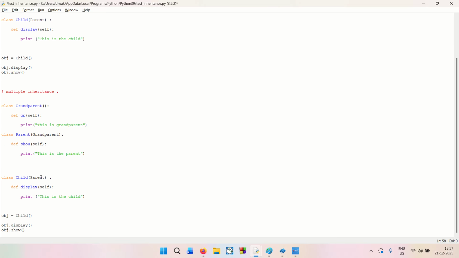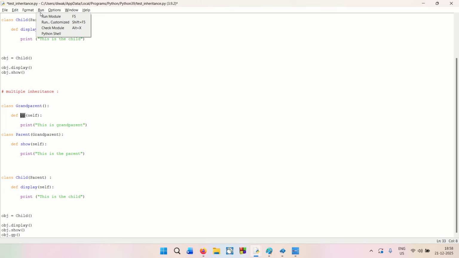Now we will do an obj dot gp. So what obj dot gp is going to do is go like this. It is going to first go to the child. In the child it will see the parent, then it will go to the parent, and in the parent it will finally go to the grandparent, and it is going to call the gp function. So that is how it is going to happen, right?